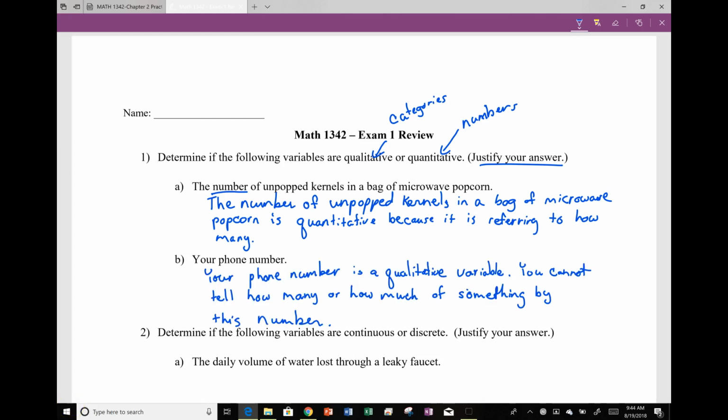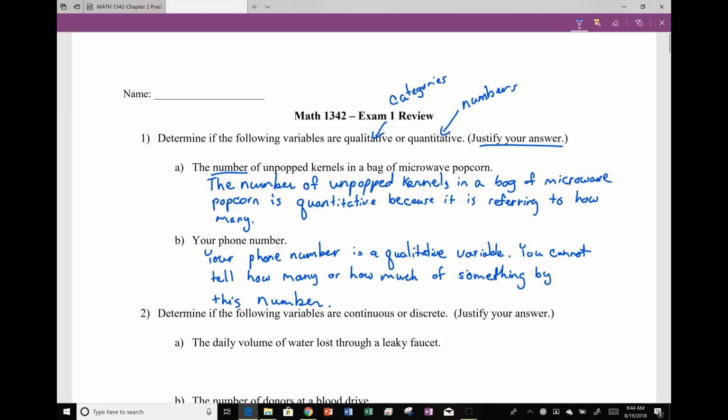Again, your phone number is a qualitative variable because you cannot tell how many or how much of something by this number. When we're talking about quantitative, we know how many, how much, that sort of thing. But for a phone number, we do not understand that.